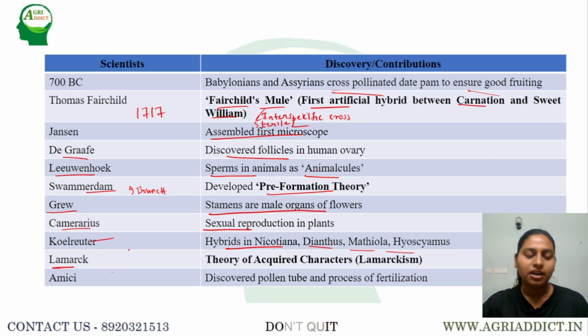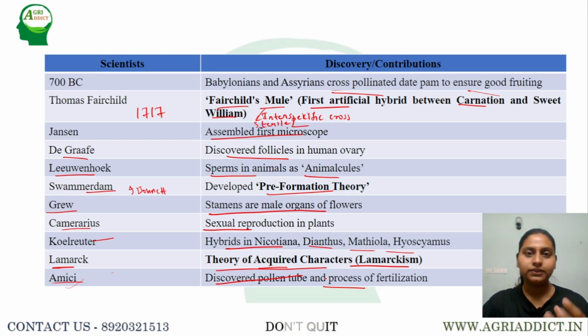Next, Lamarck. It has to be remembered that Lamarck proposed the theory of acquired characteristics, popularly called Lamarckism. This is a well-known theory which says that the characteristics acquired by an individual during his life period will be transferred to the next generation even though it is not controlled by genes. This was proposed by Lamarck and it was also disproved, and one of the most popular examples he gave is the giraffe's neck.